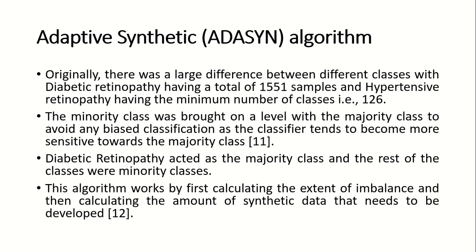So the minority classes were brought to the level of the majority class to avoid biased classification, with diabetic retinopathy acting as the majority class and the rest as minority classes. The algorithm works by first calculating the extent of imbalance, then calculating the amount of synthetic data that needs to be developed, and then that data is generated.